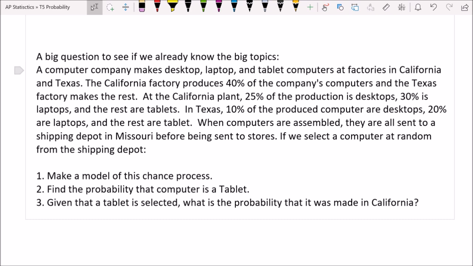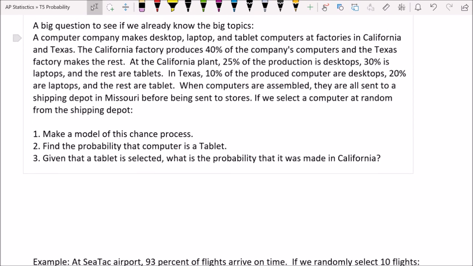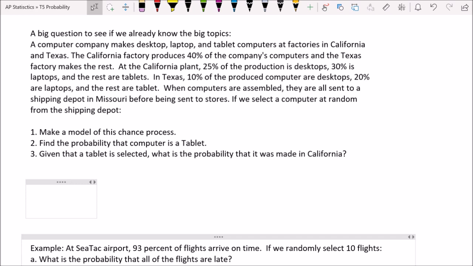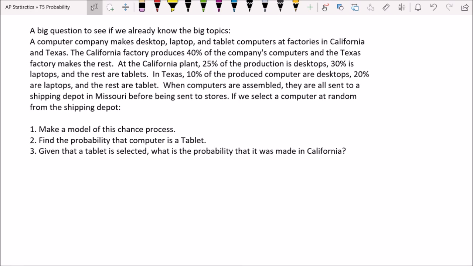Now, did that feel like a lot of information as I was reading that? It sure felt like a lot to me, and I'm already confused by it. So that's why prompt number 1 is we need to make a model of this chance process. Because you already know that in about 15 seconds I'm going to show you what it is, but I do want to give you a chance to pause the video and try to figure out a way of organizing this information. Now, there's more than one right way. There is a way that most teachers will do and that I like as well. It's my favorite way to do it. So I'm going to do that now. So pause if you're not ready for that. Okay, what I'm going to do is I'm going to make a tree diagram.